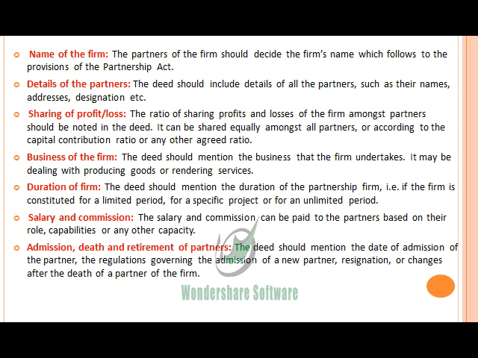Then last is admission, death, and retirement of the partners. The deed should mention the date of admission of the partner, that when the new partner should be admitted in the partnership firm to expand, or the rules and regulations governing the admission of a new partner, that when the new partner will be admitted in the partnership firm, then what type of sharing ratio or profit ratio will be shared among the partners.